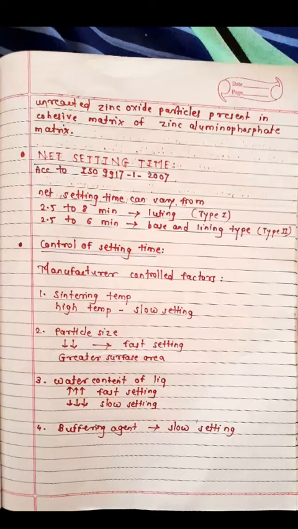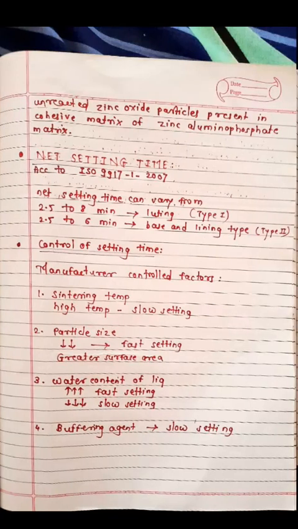Third is the water content of the liquid. The higher the water content, the faster will be the setting. The lesser the water content of the liquid, the slower will be the setting. Fourth is the buffering agent. So buffering agents cause slow setting. So these are the manufacturer control factors.